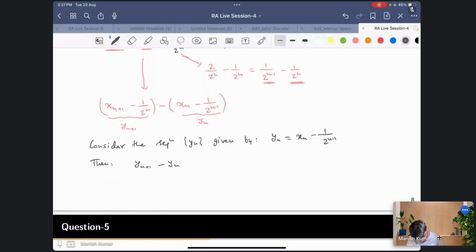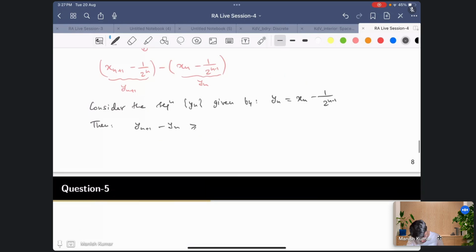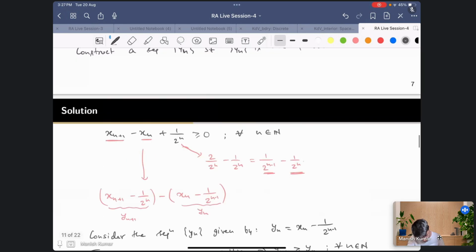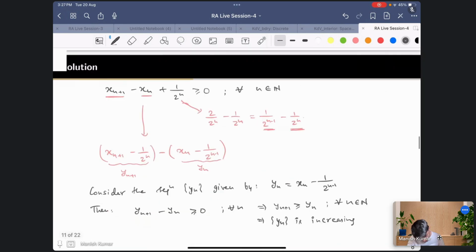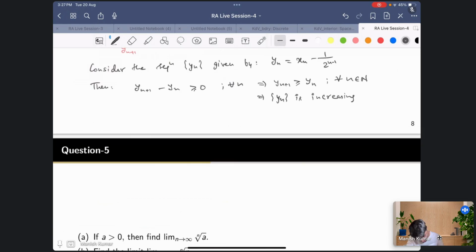From above we know that this is greater than or equal to 0 for all n. That is, this implies yn plus 1 is greater than or equal to yn for all n belonging to the natural numbers. Right? So this tells you that yn is increasing.